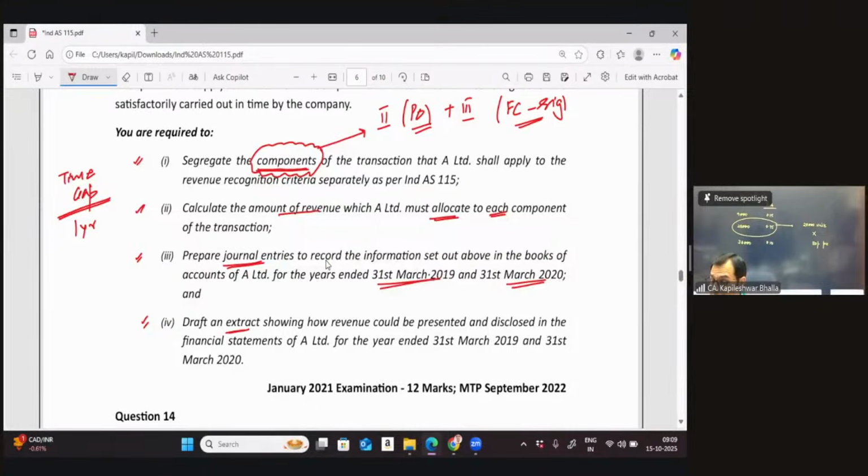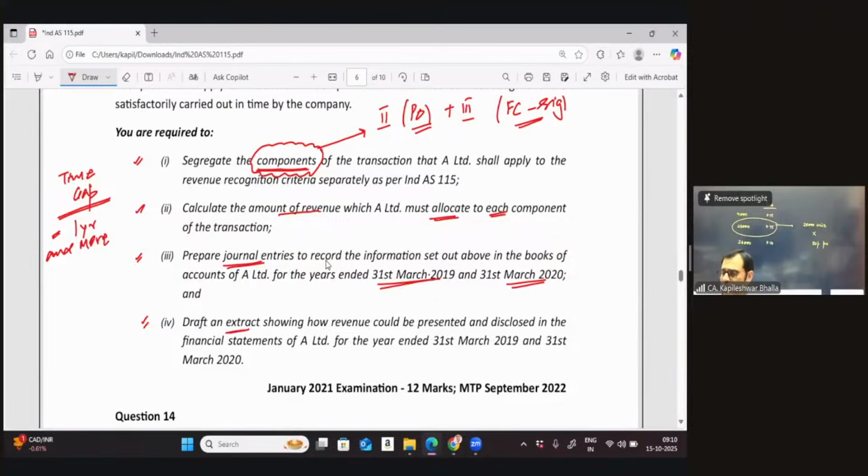So if it is exactly 12 months, would that lead to the presence of a financing element? Because many people tend to get confused on the timelines as well. They generally think that if it is more than 12 months, then there is going to be a financing element. But in this particular case, when you say it is exactly 1 year, would that give rise to a financing element? Yes. I would say it is 1 year and more. If your time gap between the transfer of control of goods and the collection is 12 months or more, it becomes a case where there could be a significant financing element.